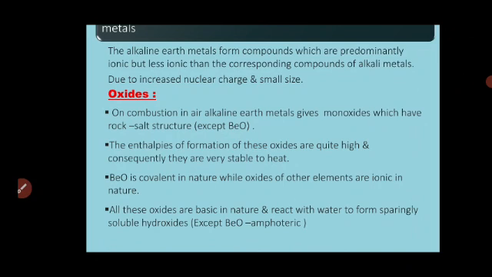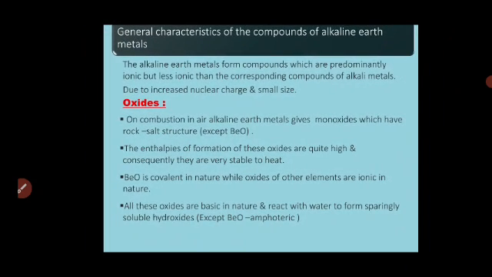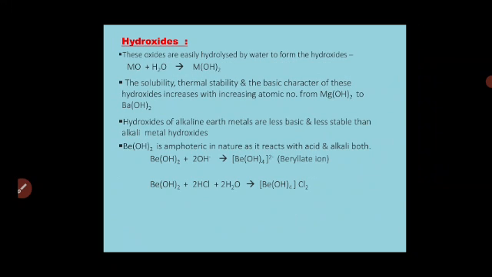All these oxides are basic in nature because when they react with water, they form the respective alkalis. But these are sparingly soluble hydroxides. The exception again is beryllium oxide, which is amphoteric in nature, meaning it reacts with acids as well as alkalis. How are the hydroxides?